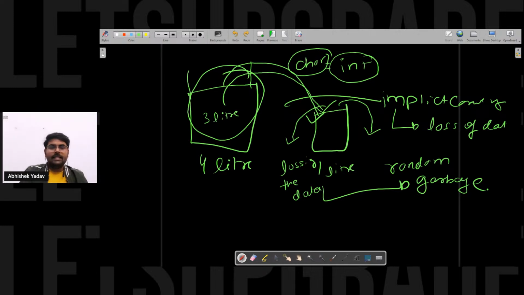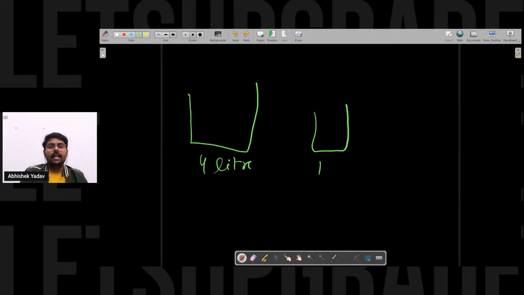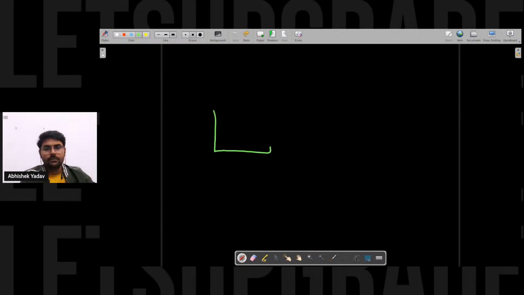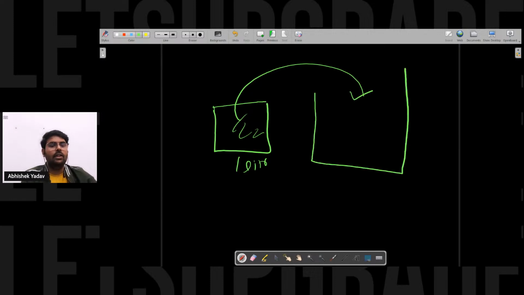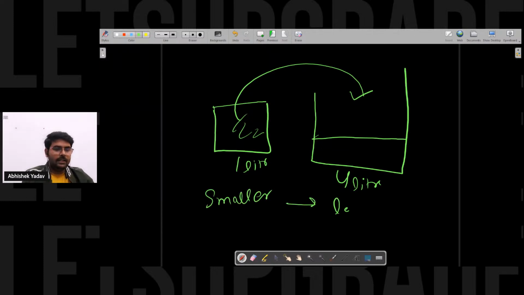Okay, the next type of conversion is what? This time I have a 1 liter container, and in this container 1 liter of water is stored. Now I want to store this 1 liter of water inside a 4 liter container. So again, this time you can see there will be no overflow of water, because here you are storing a small container's water into a larger container.